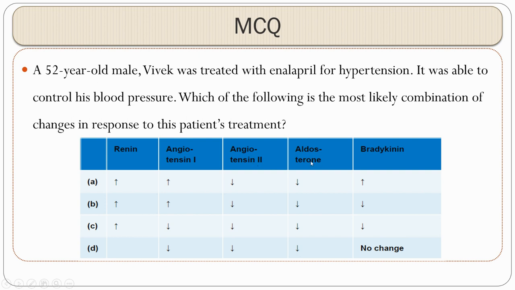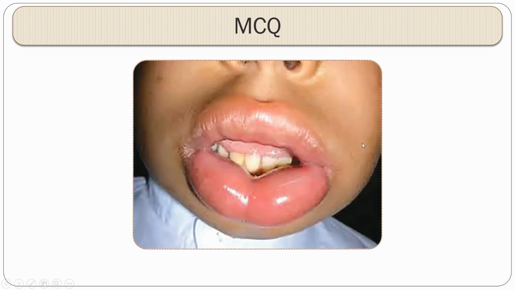Aldosterone secretion is majorly mediated through angiotensin 2 action. So, aldosterone secretion will also be low and bradykinin, which is usually metabolized by kininase, its metabolism is also inhibited. So, bradykinin levels are high. So, renin is high, angiotensin 1 is high, angiotensin 2 is low, aldosterone is low and bradykinin is high.